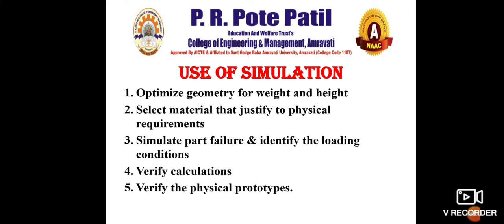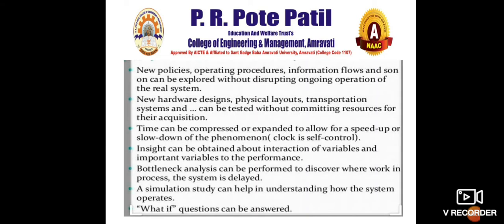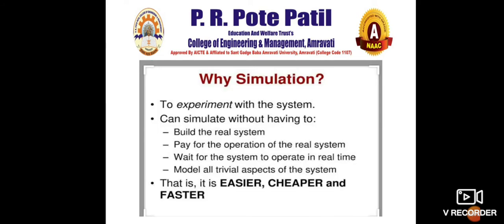is for the optimization of certain properties and to understand the reason, maybe in case of failure, or how a part will fail, or how you can remove the failure for a particular part. Then new policies, procedures, and what-if questions. So with simulation we can model a prototype exactly as it would be in the real world, with certain properties and constraints, and carry out experiments to understand the effects of the prominent variables, or the effect of removing certain things. And it is easier, cheaper and faster than building the real system.